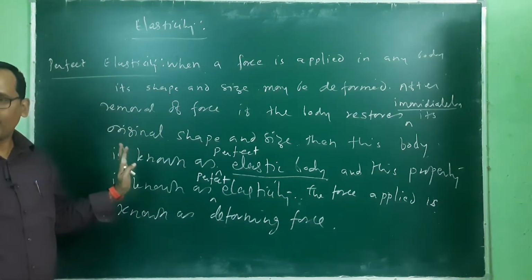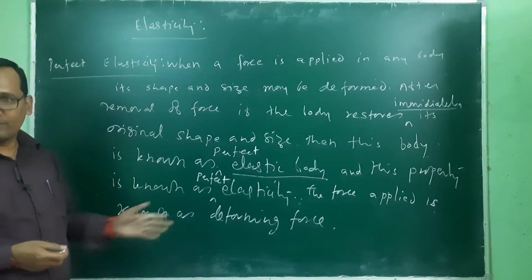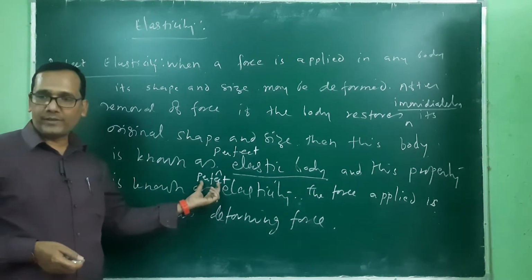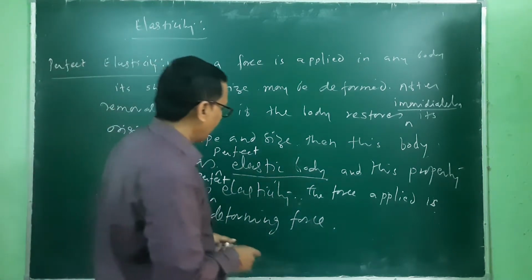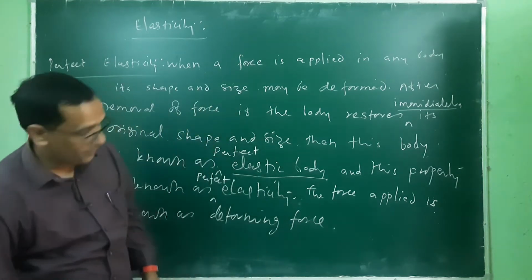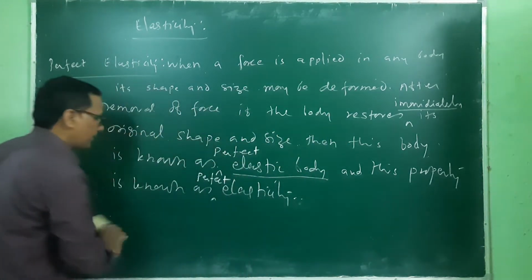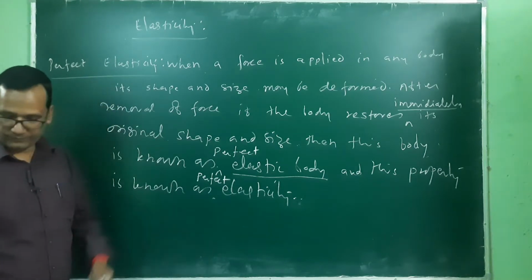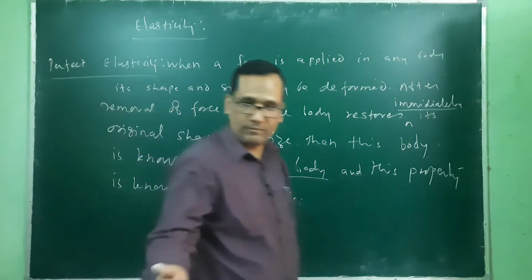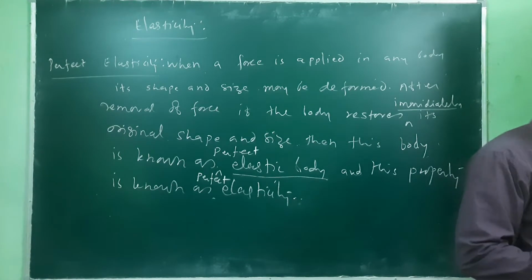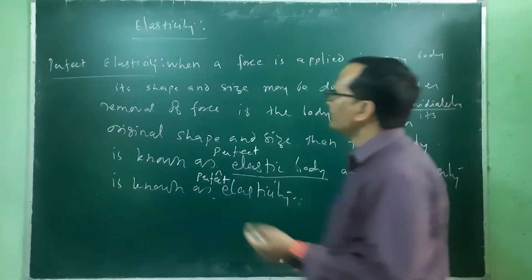The statement is the same; you just have to add one additional term, that is perfect. The force is the deforming force, the same one. Okay, right, again, perfect elasticity.